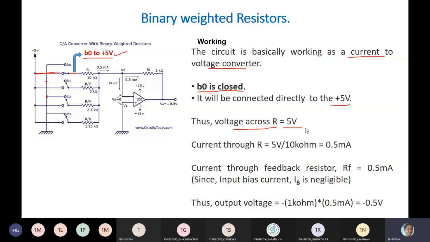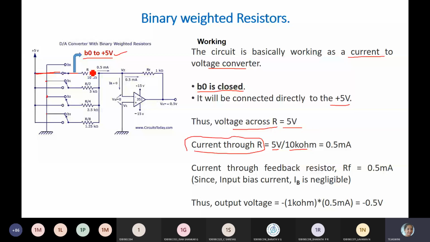Find out the current through R now. Current through R is voltage by resistance. What is the resistance of R? It is 10K. So here 5 volts is the voltage across resistance R, 5 volts by 10 kilo ohm. That is 5 by 10, it is 0.5 milliamps, because it is kilo, it will become milli. 0.5 milliamps is the current through R.